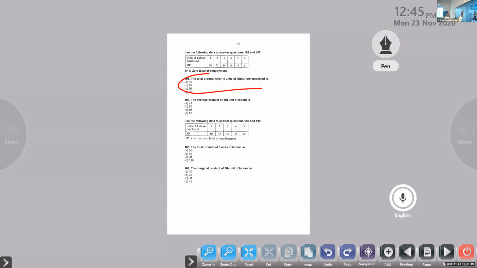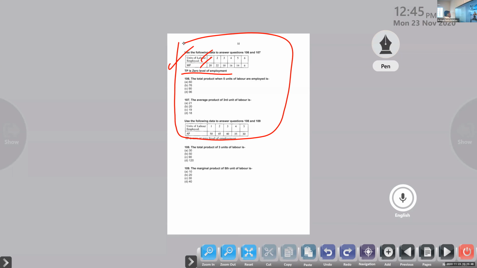The total product when 5 units of labor is employed, the question is not complete. Here, as per this only, units of labor employed is there, and marginal product also is there. Total product is 0 at level of employment 0. So you can calculate that, no problem. I will do that and send it to you. 106, 107, right? Yes, sir, the same.